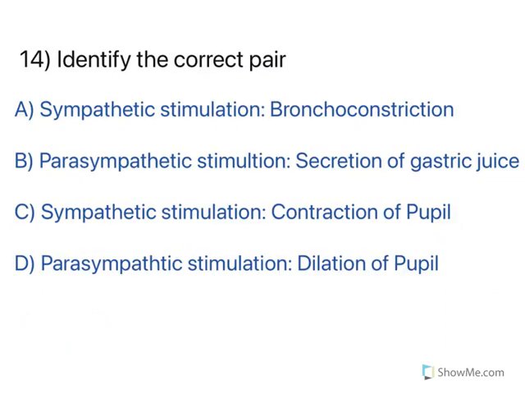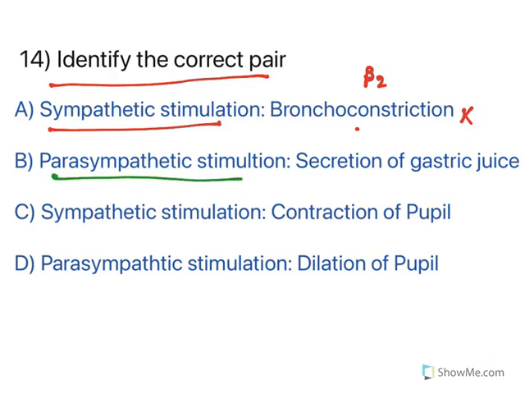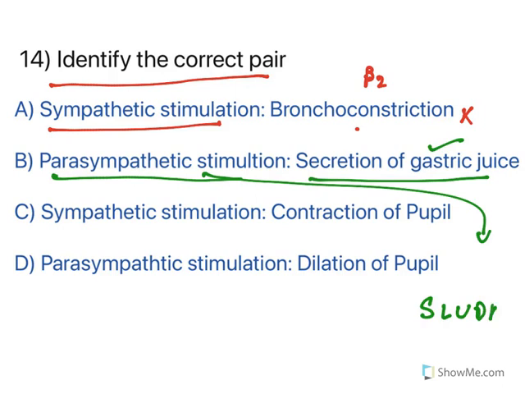Moving to the next one. Now identify the correct pair. Sympathetic stimulation causes bronchoconstriction? No, in fact beta 2 stimulation causes bronchodilation. So this is not correct. Parasympathetic stimulation causes secretion of gastric juice. Yes, this is true. Parasympathetic activities are known as SLUDD: salivation, lacrimation, urination, defecation, digestion. All of them, the digestion is because of increased gastric juices. So this is the right pair.